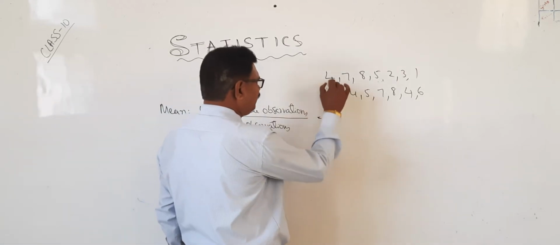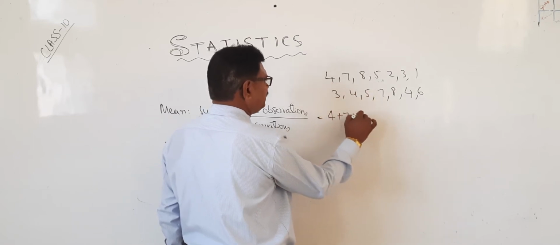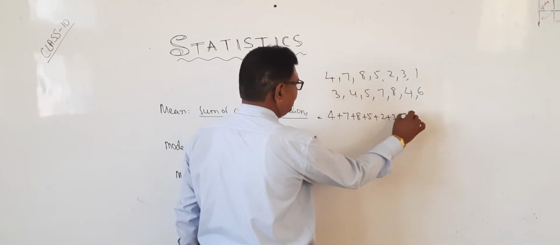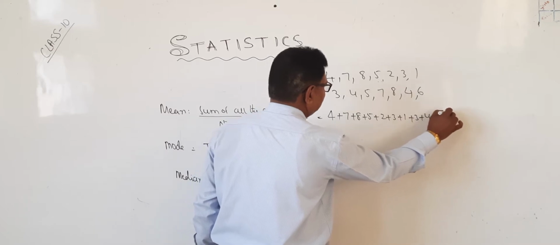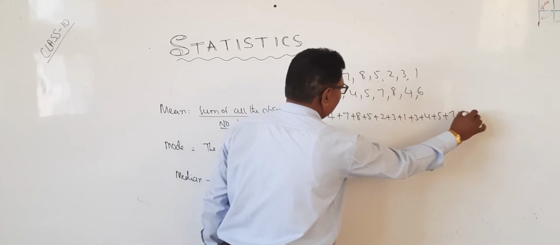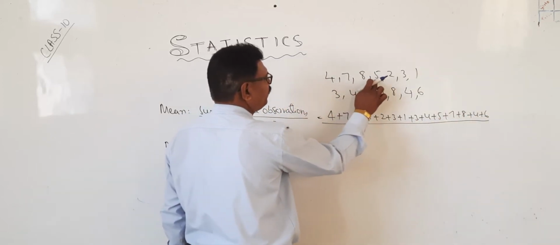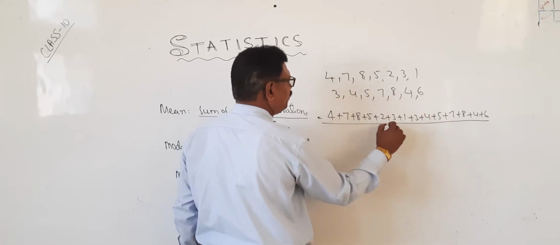Very simple. How to find it? 4 plus 7 plus 8 plus 5 plus 2 plus 3 plus 1 plus 3 plus 4 plus 5 plus 7 plus 8 plus 4 plus 6, divided by the count of numbers: 1, 2, 3, up to 14.